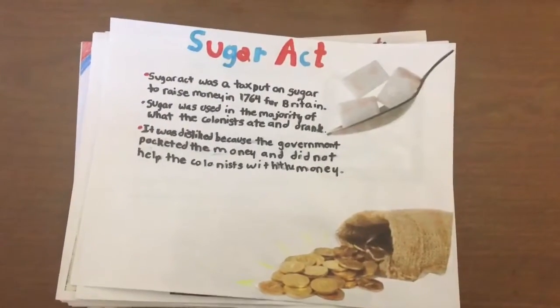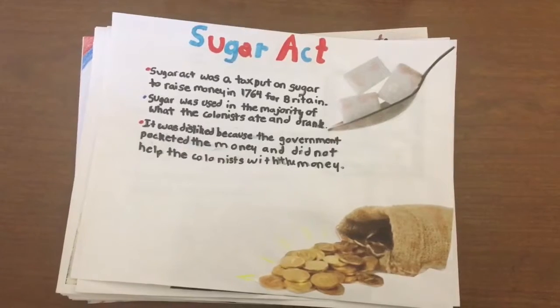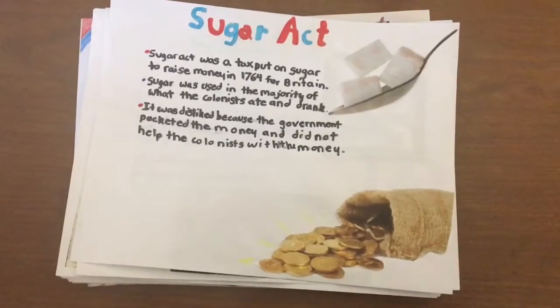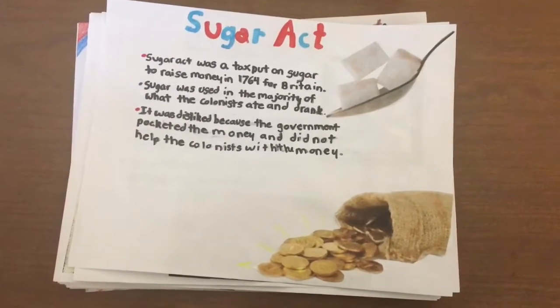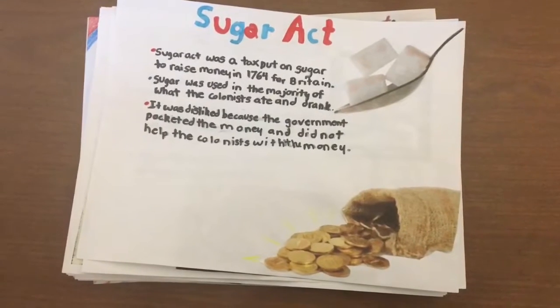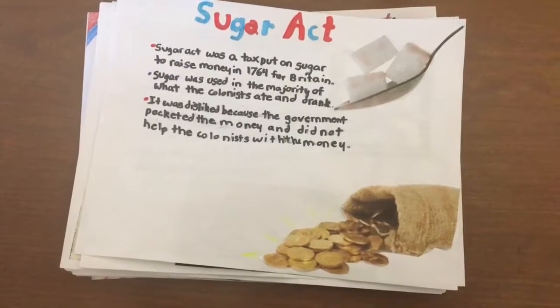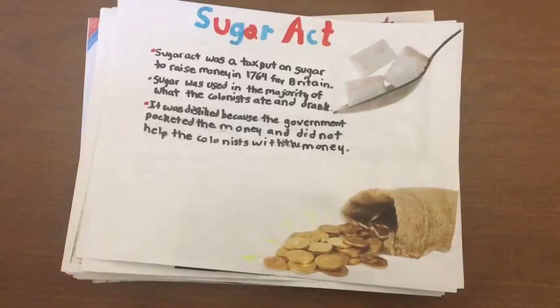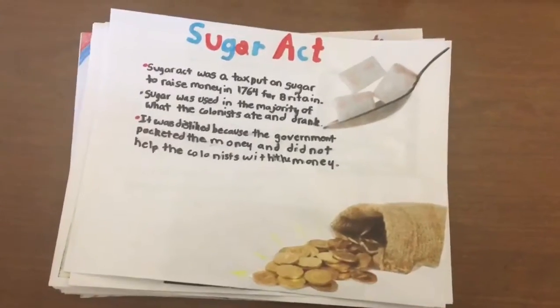Sugar Act. The Sugar Act was a law raising revenue in 1764. It was disliked by the colonists because it just raised money for Britain and did not help the colonists in any way. Sugar was used in many of the food and drinks they consumed.